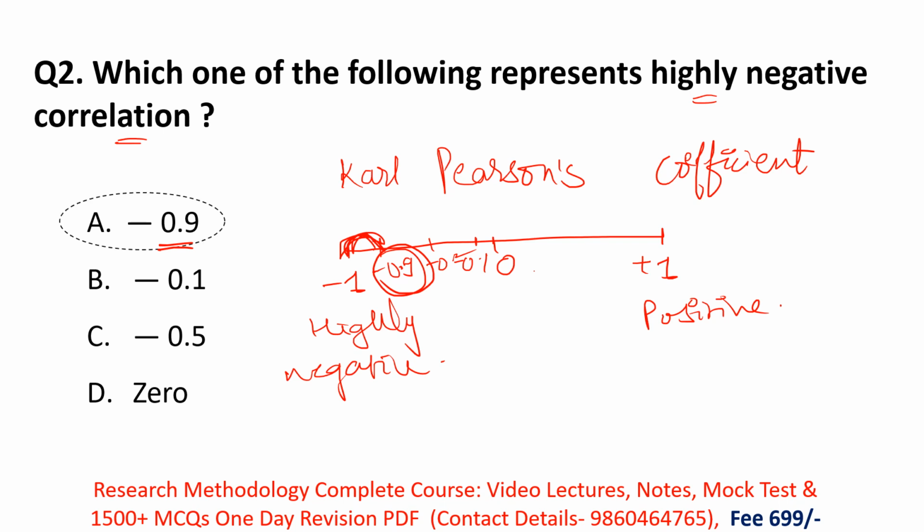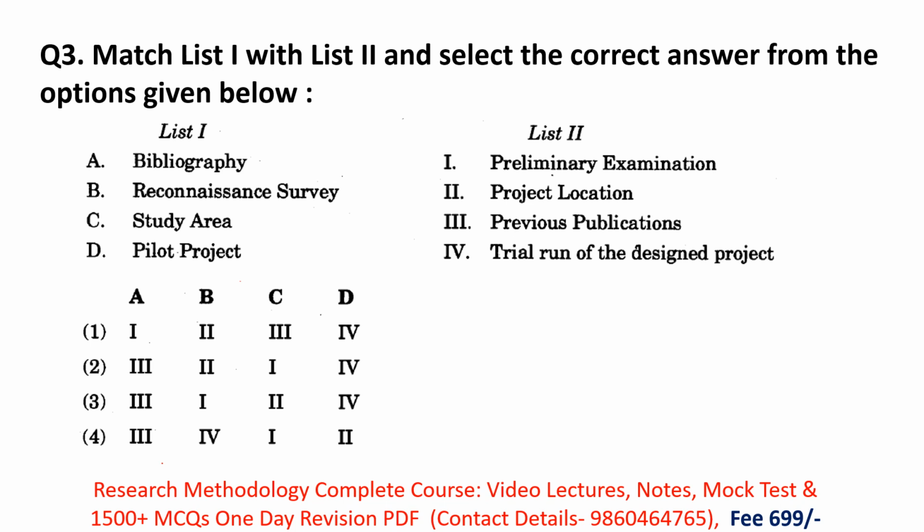Okay, next question. Match list 1 with list 2 and select the correct answer from the options given below. Okay, so what is given here? List 1 and list 2. In list 1 there are some terms and their definitions are given in list 2, and we have to match them. Okay, so first of all, see, bibliography and pilot project are known to us. Both terms are known to us. So first of all we'll solve them.